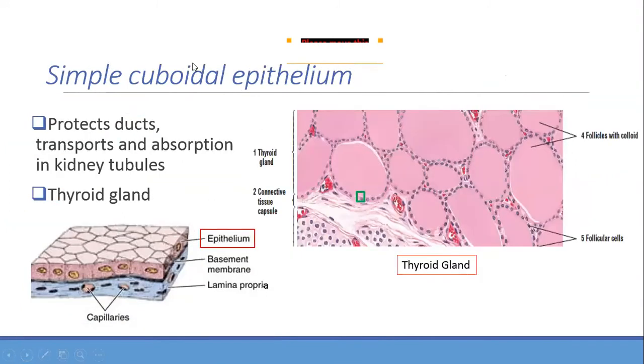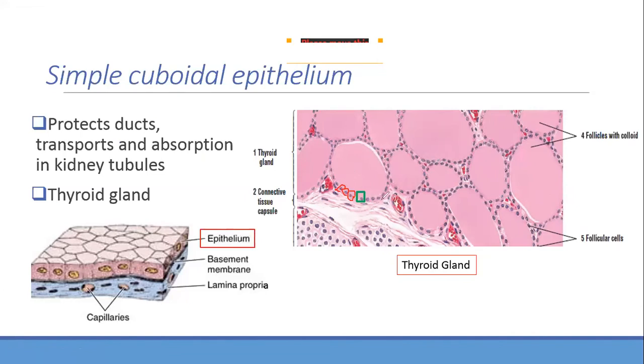Simple cuboidal epithelium. Let us draw it. Where is the simple cuboidal epithelium? Did you see the green box? Can you see the cells over here? Look at the nucleus. How does the shape look? Rounded and dark, yes. So this is actually the cuboidal epithelium.